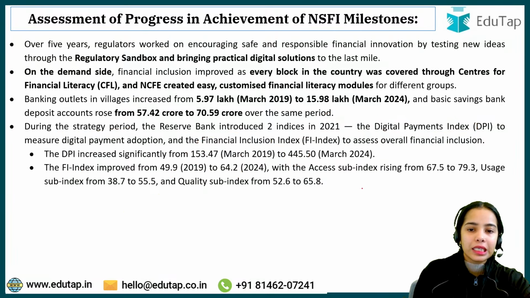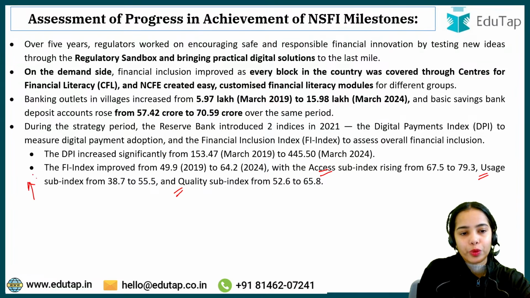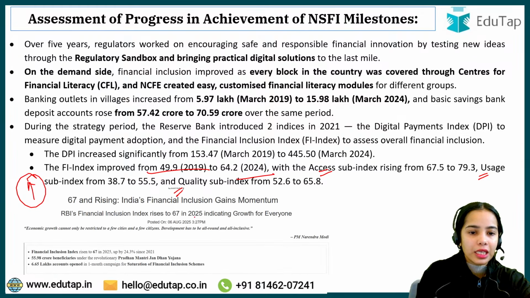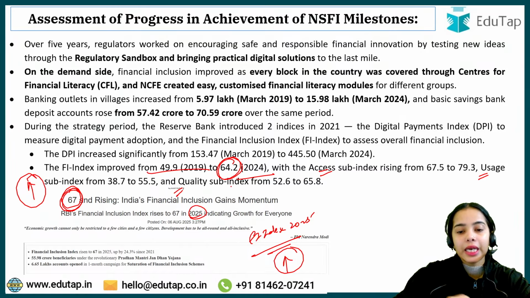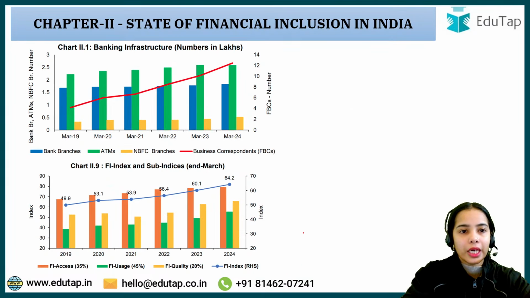Okay, so basically the access, usage as well as quality indexes have improved from 2019 to 2024. Now if we see that in 2025, the financial inclusion index value has further improved from 64.2 to 67. Okay, so this is the idea that there is a further increase happening in the value of financial inclusion.